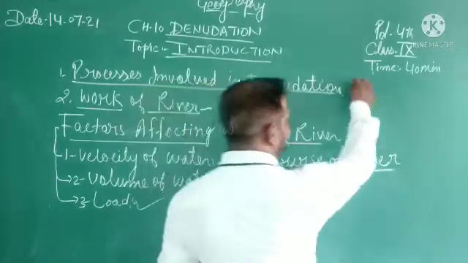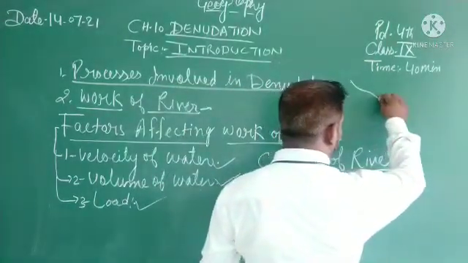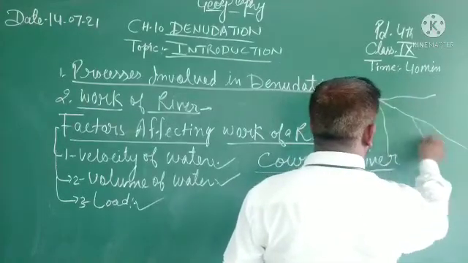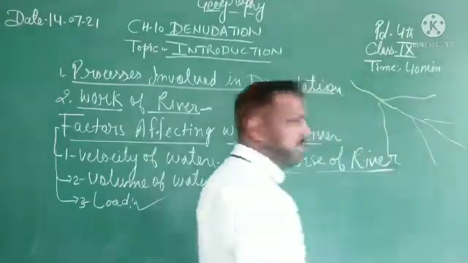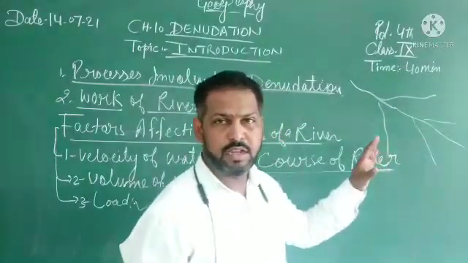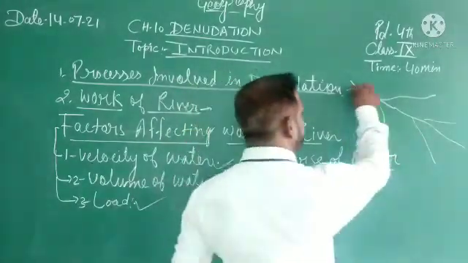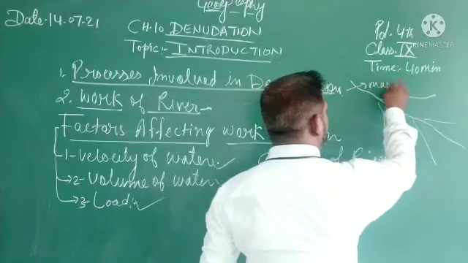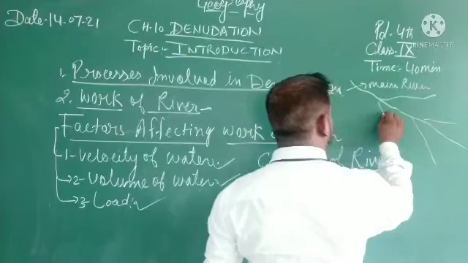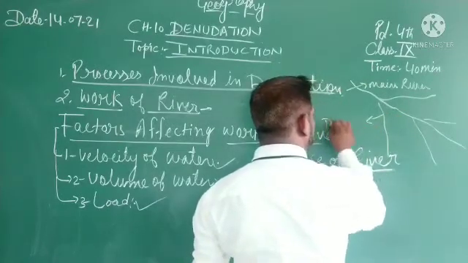For example, this is the main river, and after that it divides by some process into others. So these are examples of the distributaries of the river.